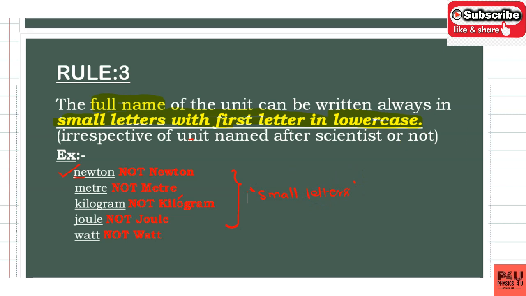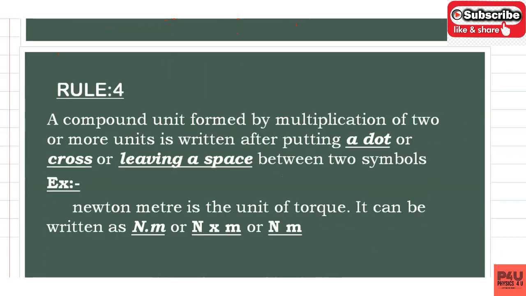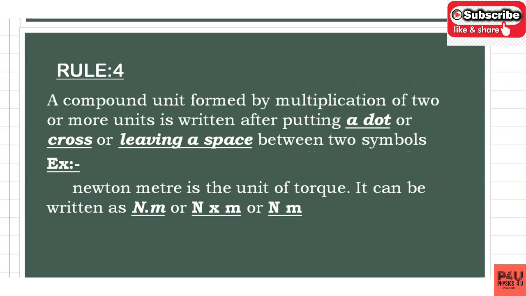Next, coming to rule number 4. A compound unit is formed by multiplication of 2 or more units. If you are using 2 or more units together, it is called a compound unit.